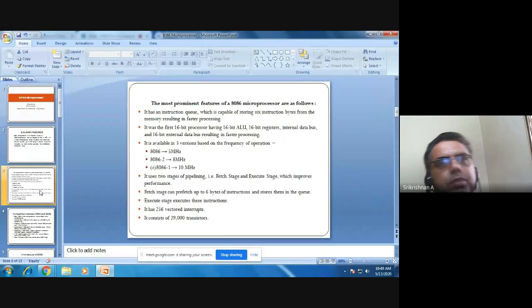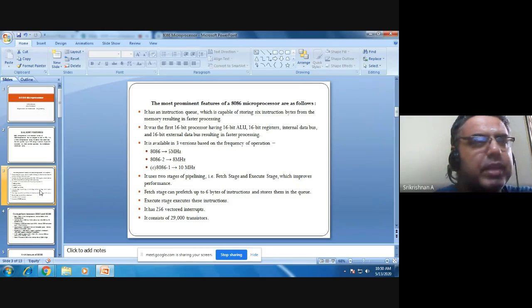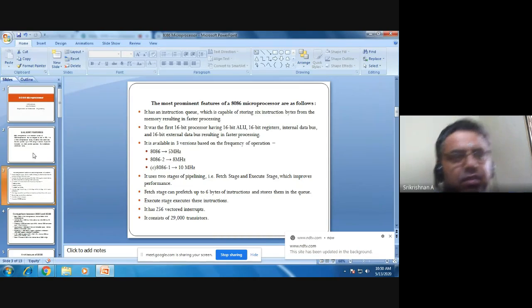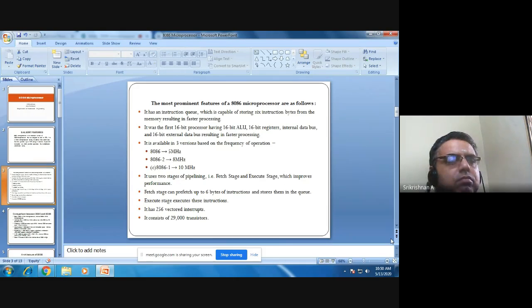The most prominent features of the 8086 microprocessor are certain very prominent features which make the 8086 microprocessor unique. Instruction queue.